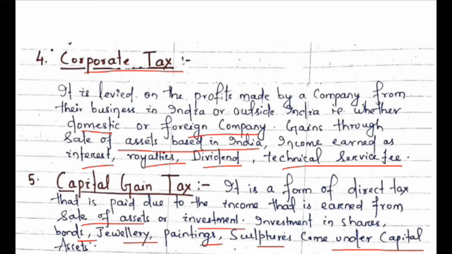These are the properties which are not sold in the normal course of business, or we can say they may or may not be connected with the business, or it is the personal property that may be in the form of shares, bonds, jewelry, paintings, sculptures. If any person sells these capital assets, any income arising from the sale of these capital assets will be taxable under the capital gain tax. Okay.